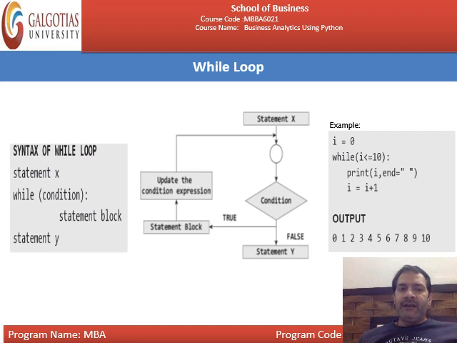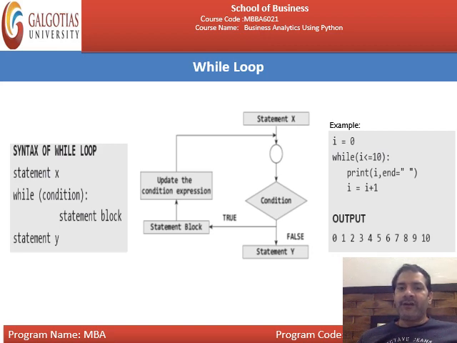If the condition is true, again the point is the same, the statement block will be executed. This is the statement block. If the condition is not true, then statement Y will be executed. This is the flowchart of the while loop.